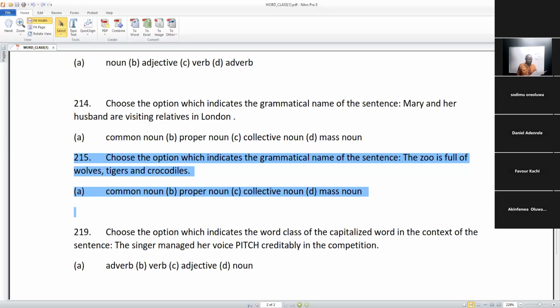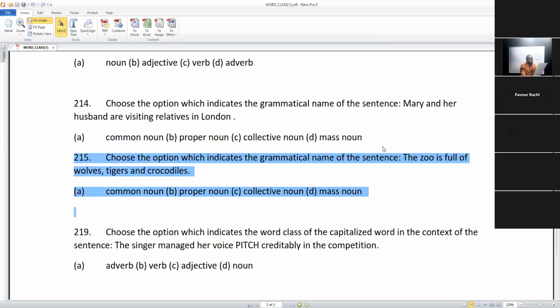I think it's a collective noun. Are you sure? So please try. Common noun. Yes. Thank you. It's not a collective noun. A collective noun must be a group, when you talk about a pride of lions, a litter of pigs. That would be a group.